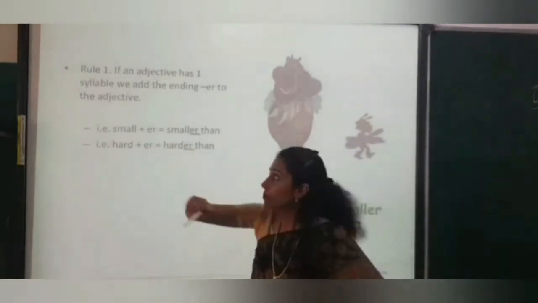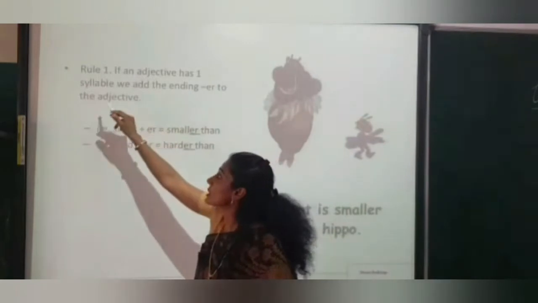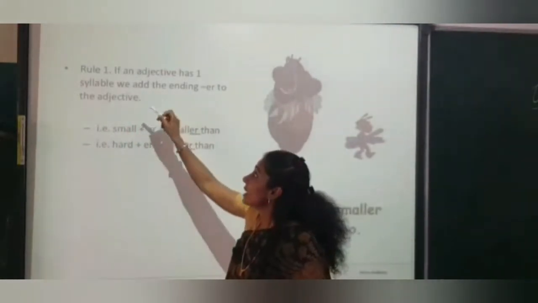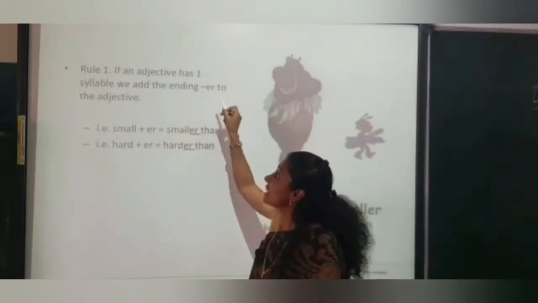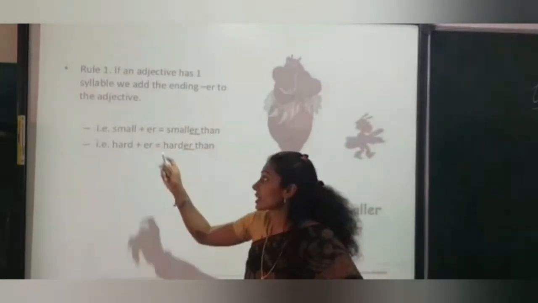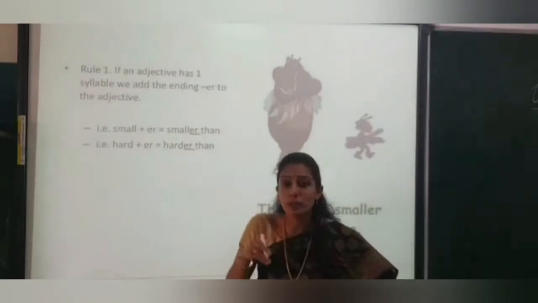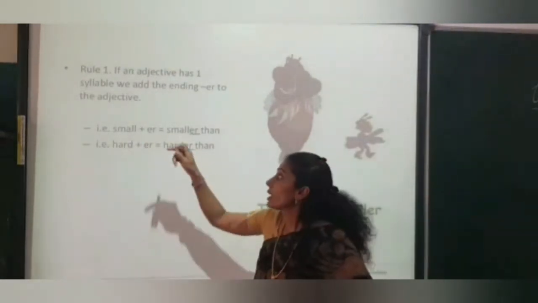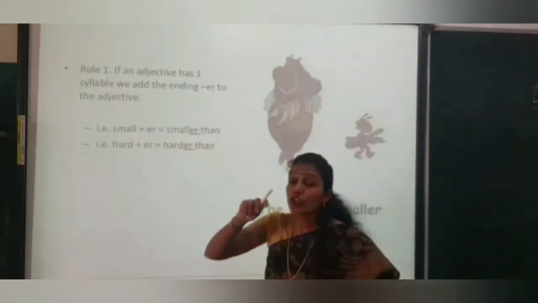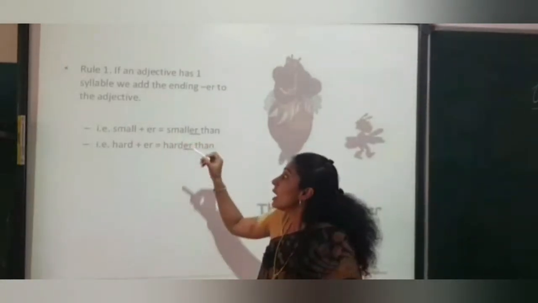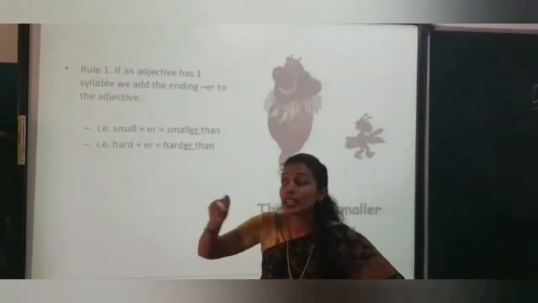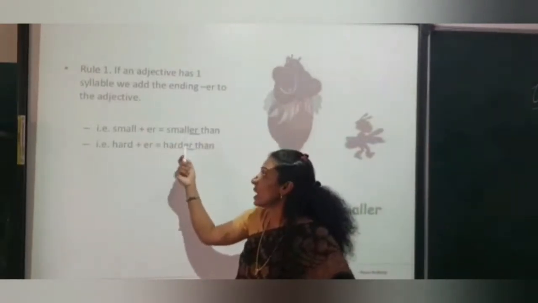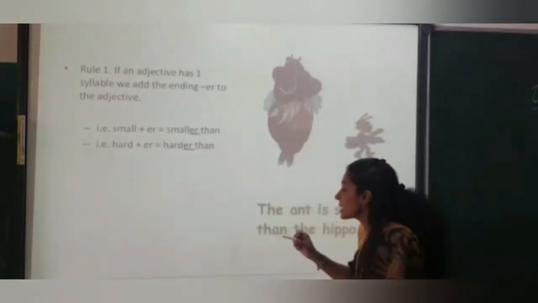Rule number 1. If an adjective has one syllable, like small, then we add the ending ER to the adjective. Small is one syllable, so to this adjective we add ER if we are using the comparative form, and we also use the word than. Smaller than. Hard, we add ER: harder than.